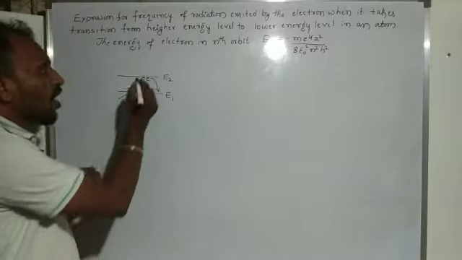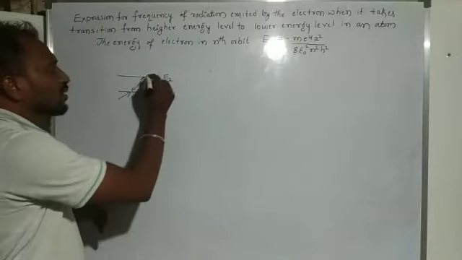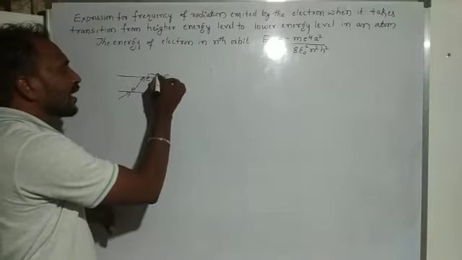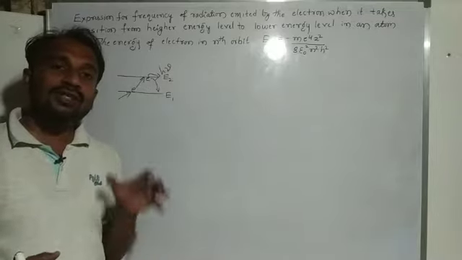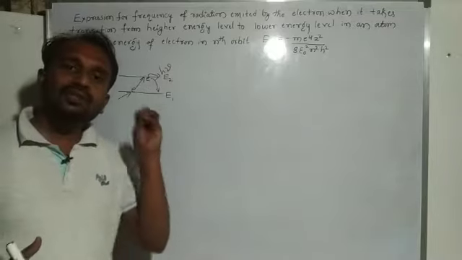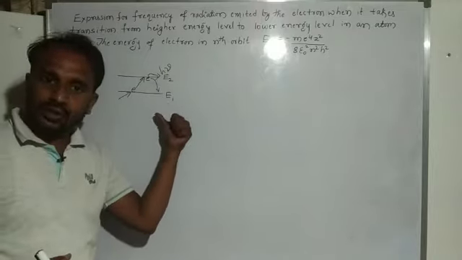Then after some interval of time, within a fraction of a second, the electron loses its energy. Losing energy means h nu amount of energy is lost by the electron. Then the electron comes back to the lower energy level, the ground state.